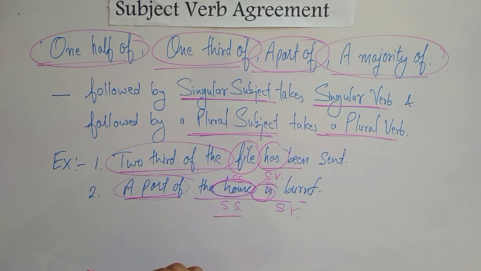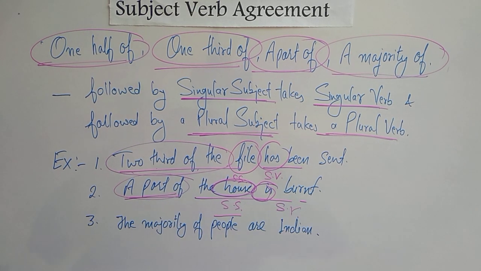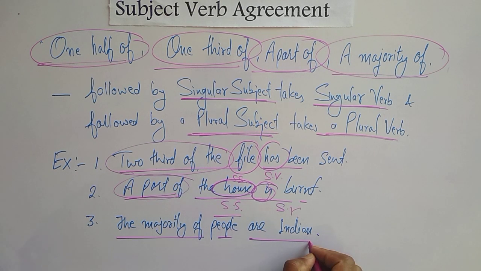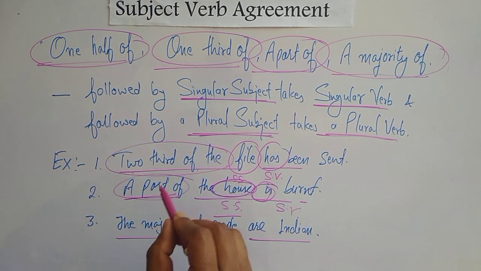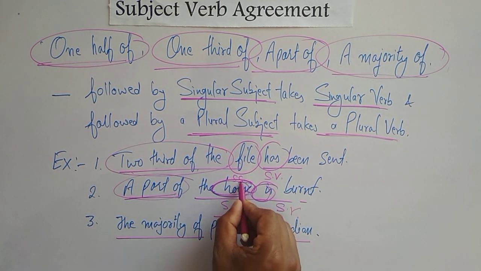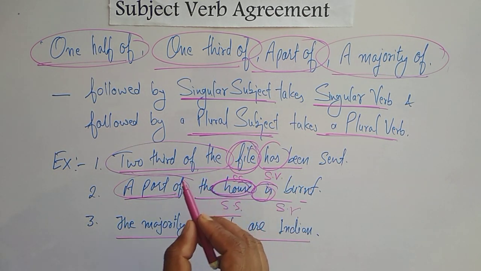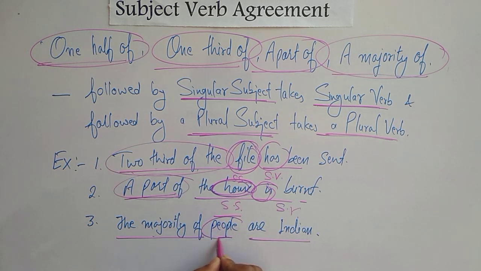Let's take one more example. Look at the third sentence: the majority of people are Indian. In the first two sentences, the phrases were followed by singular subjects. In the third example, you can see the majority of people. Here people is a plural subject. So the rule says when the expression the majority of is followed by a plural subject, you have to use a plural verb. So we used the plural verb are.